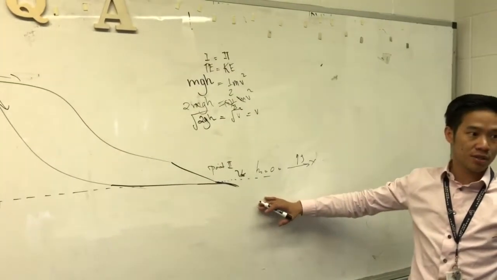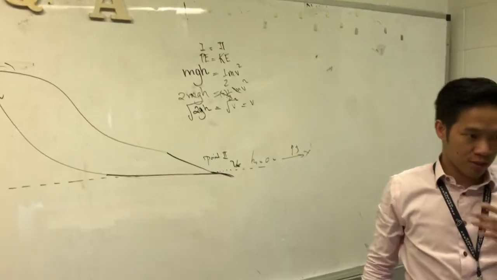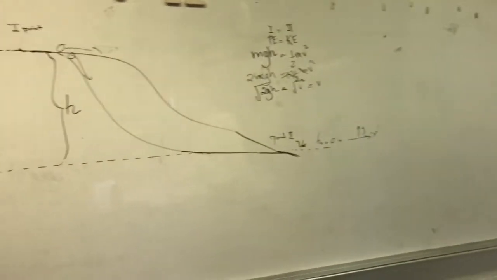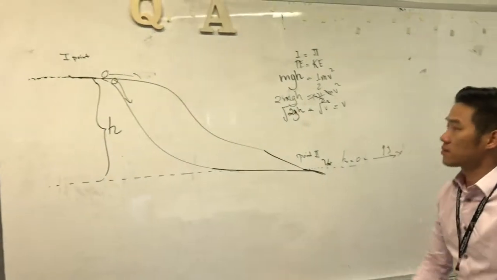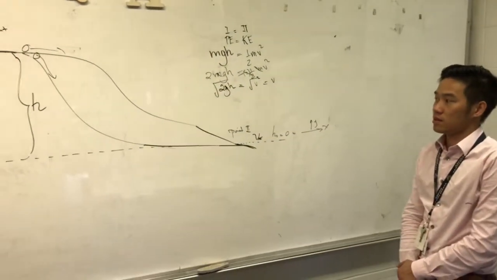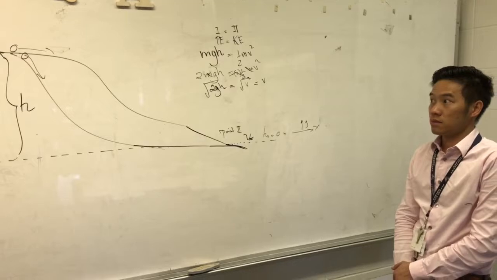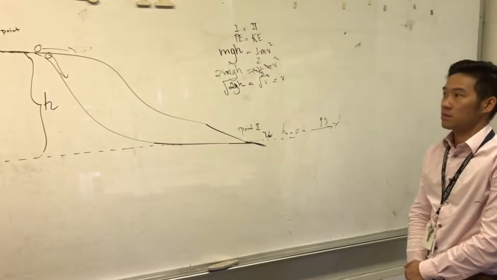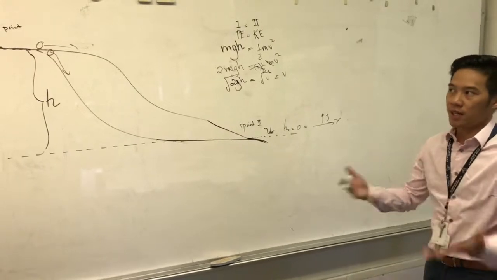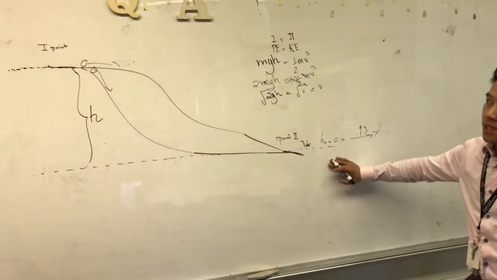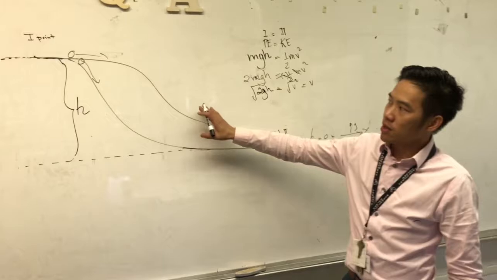So now question number 2. What else do they want? That was the answer for number 1, because they asked which will have a greater speed. They both had the same speed because they were given the same height. If the height were different, then the velocity would be different.